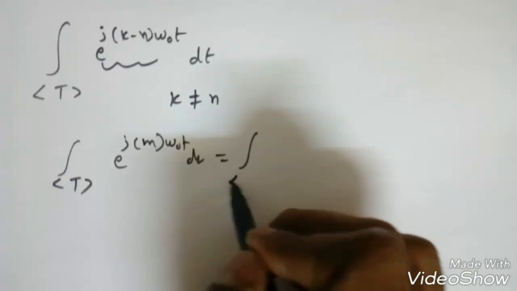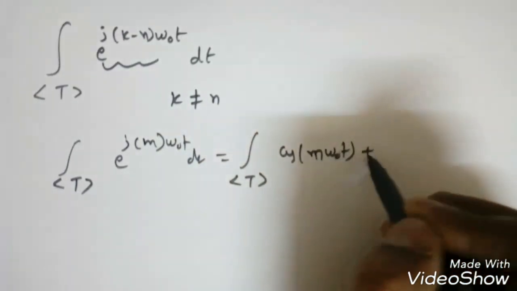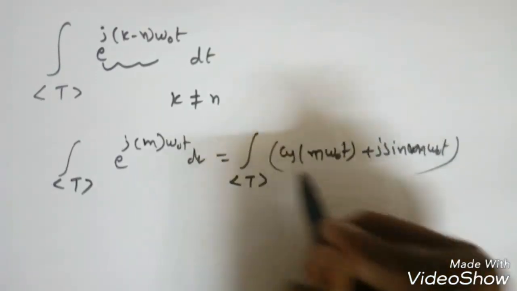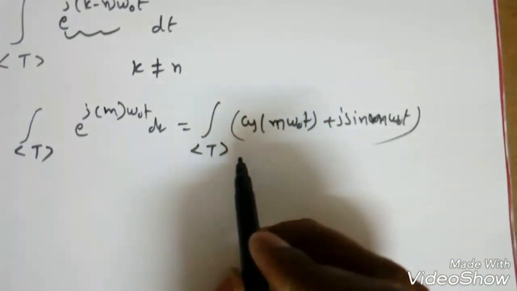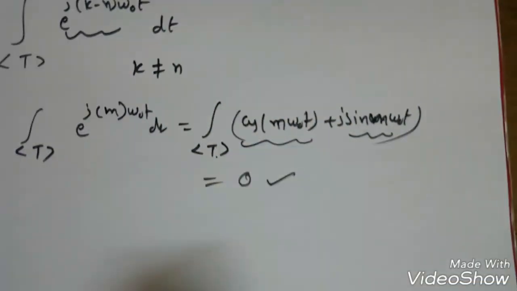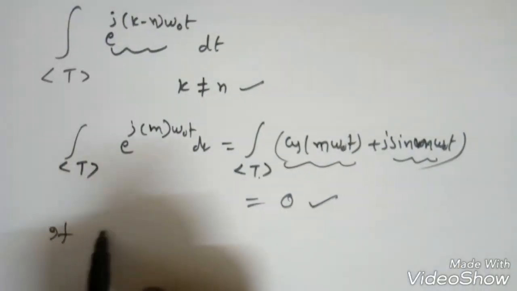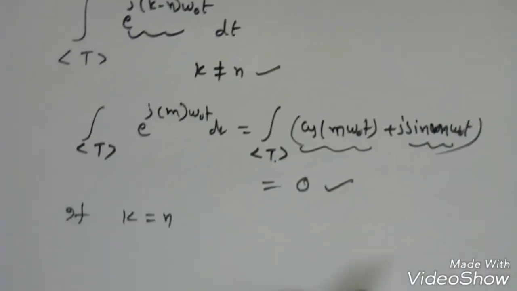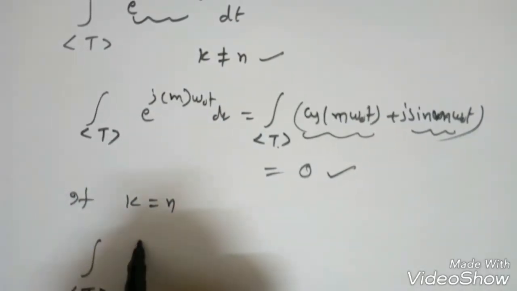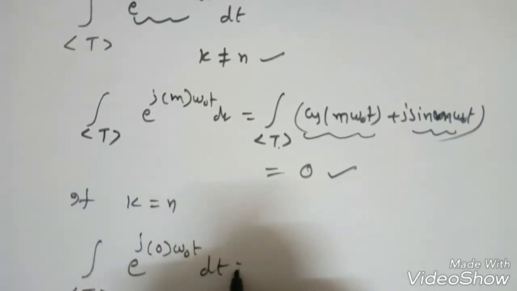Integration over one period will become cos m omega naught t plus j sin m omega naught t. Now this we already know: if we integrate any cos signal or sin signal over one period, it will become 0, right? This is when k is not equal to n. If k is equal to n, what do we get? Integration over one period of e power j into 0 omega naught t dt. So what will we get?